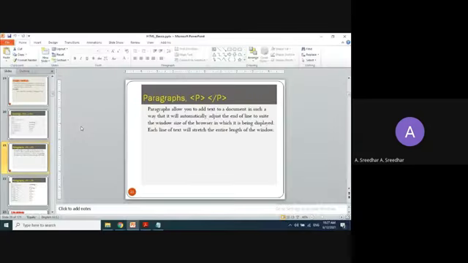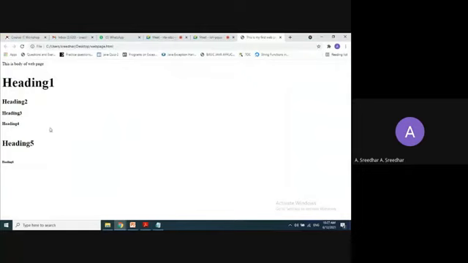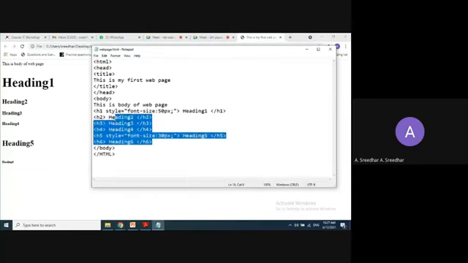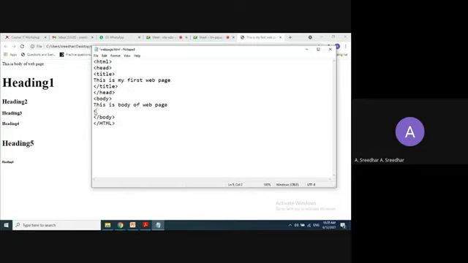Right, here you can observe. If you write the information in the paragraph, that information is going to be stretched up to this end of this web page. So it's automatically adjusted with that window size or that web page size. So how to write that? By using a tag called P. This is also a container tag. That means it should contain the open and close tag. So in between you need to write something here.